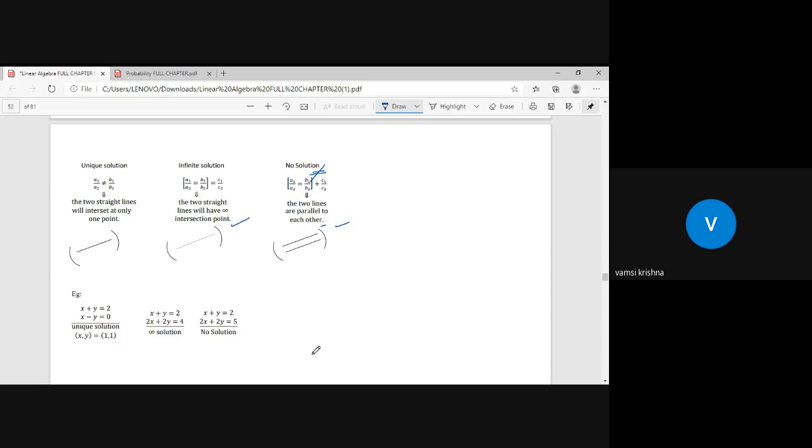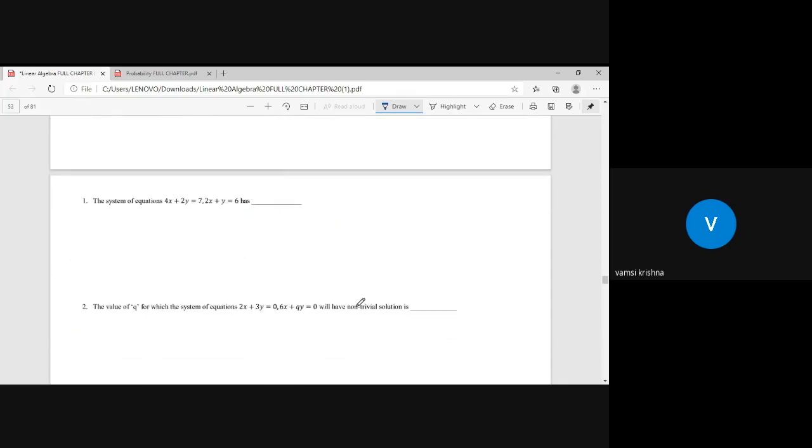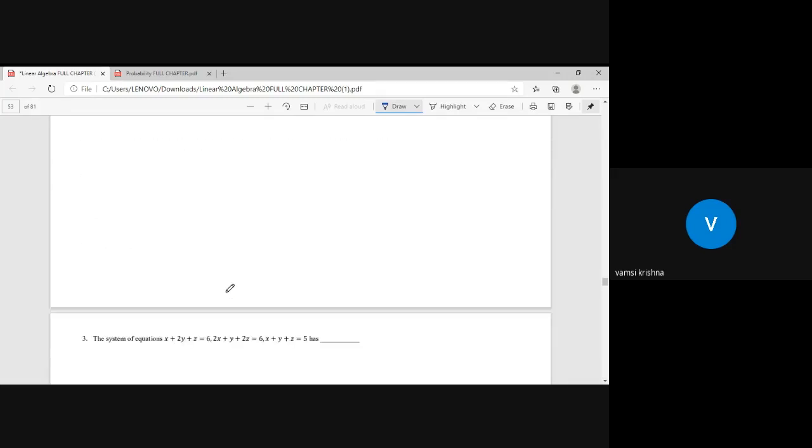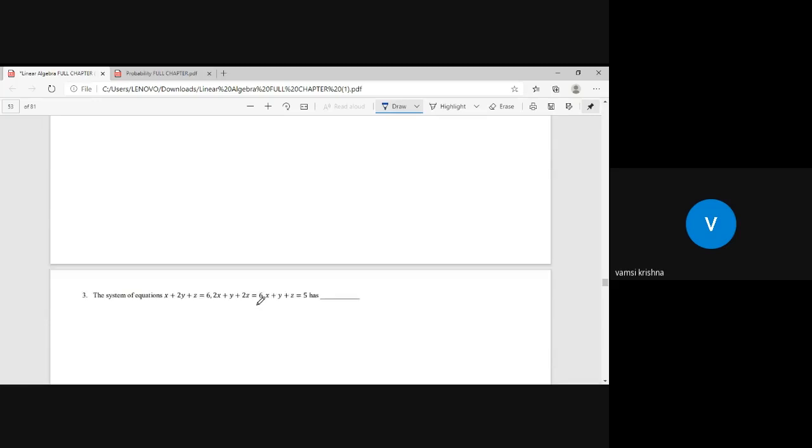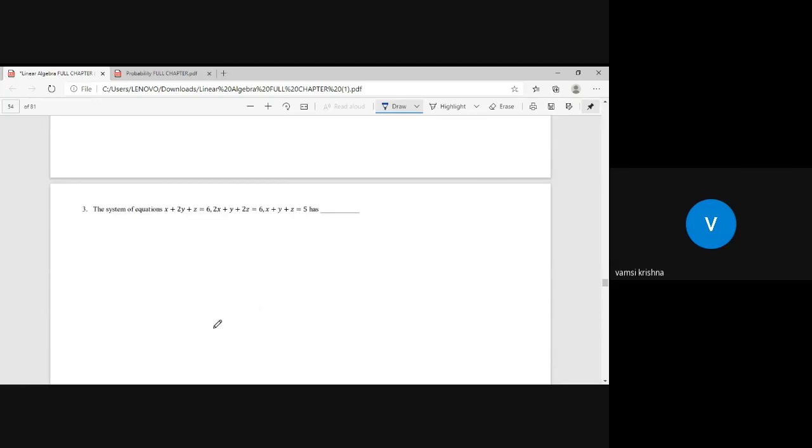And I think we solved some problems on this also. Yes, we solved many questions on this. And I also gave the determinant method, the delta method, to solve the questions.